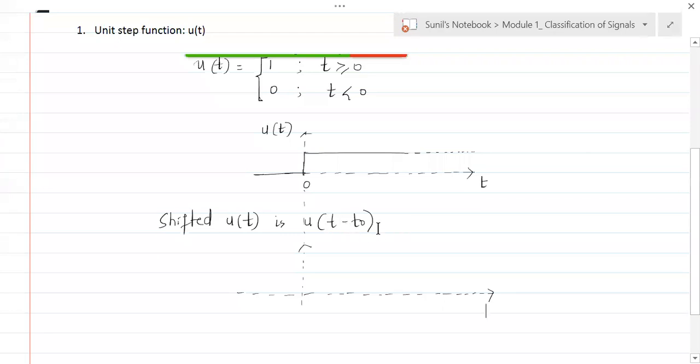We have seen that when we perform the operations on signals. We have very clearly seen that if it is minus t naught, it is to the right. If it is plus t naught, it is to the left. So that analysis we have done. So in that sense, this is shifting u of t to the right by t naught seconds. That means t naught could be anything. Let's generalize that. Okay, see here.